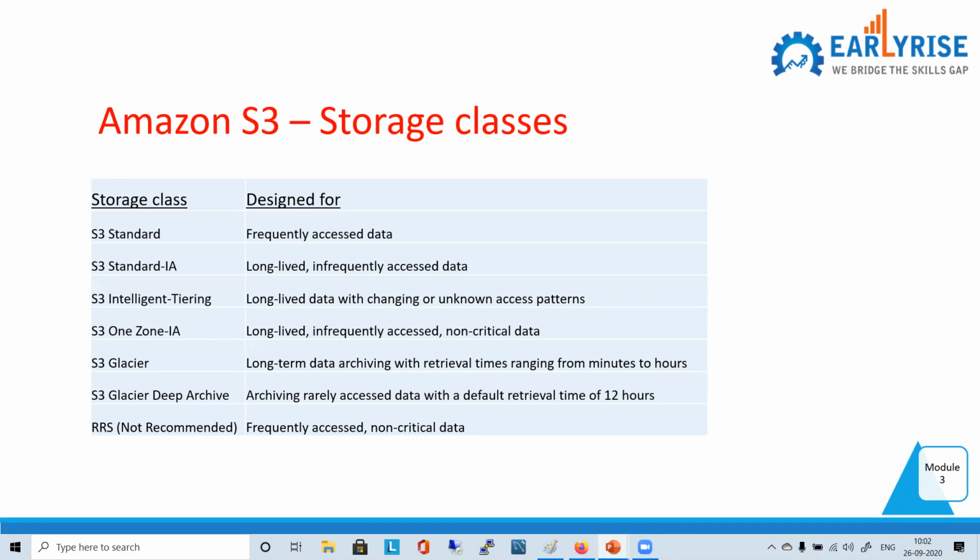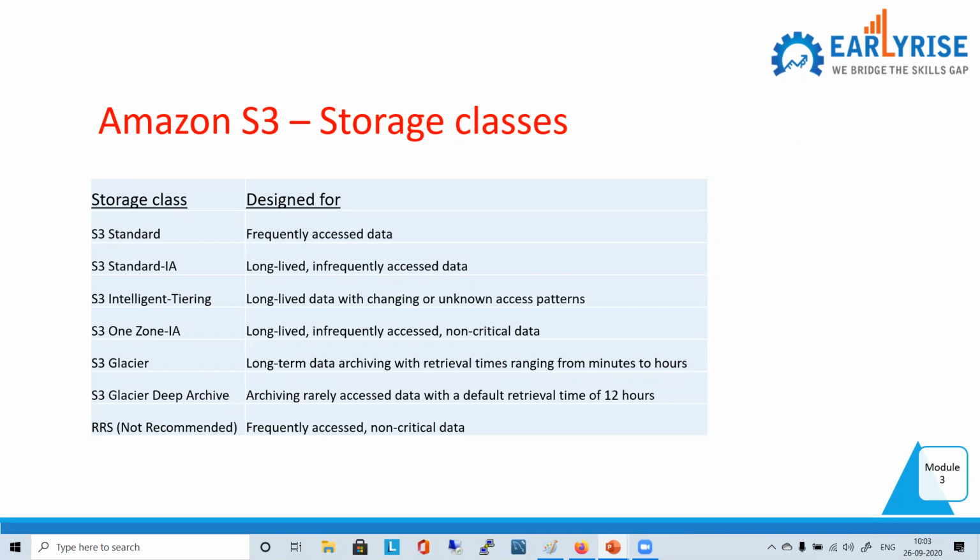4 nines means 99.99. So 99.99% availability per year.